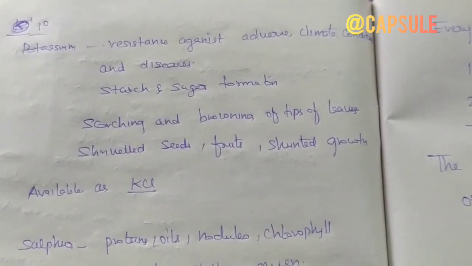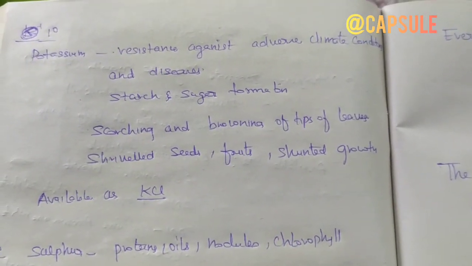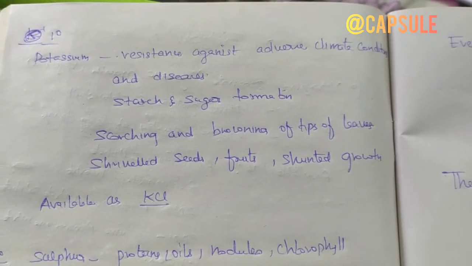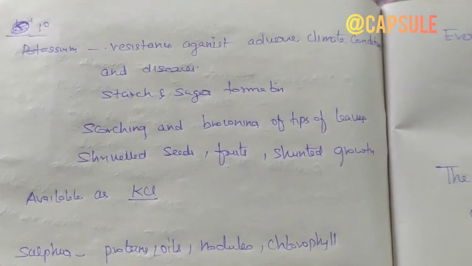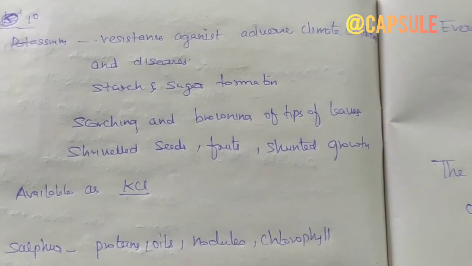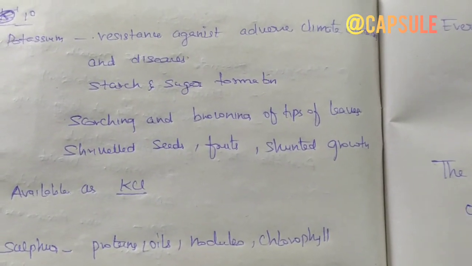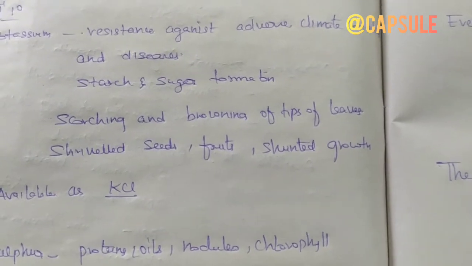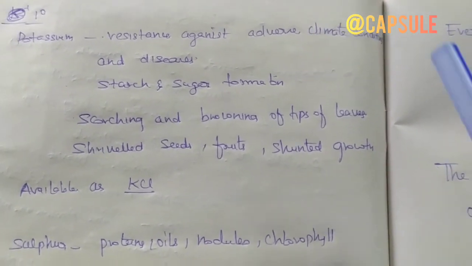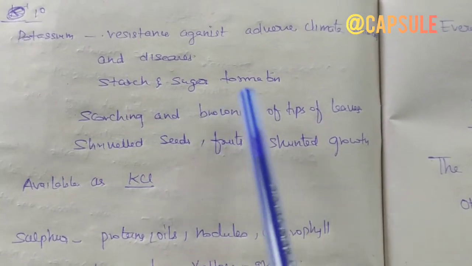Coming to the third primary one, potassium. Potassium is very important for the plant because it protects the plants against adverse climatic conditions and various diseases. It provides resistance to plant diseases. It helps in formation of starch and sugar.